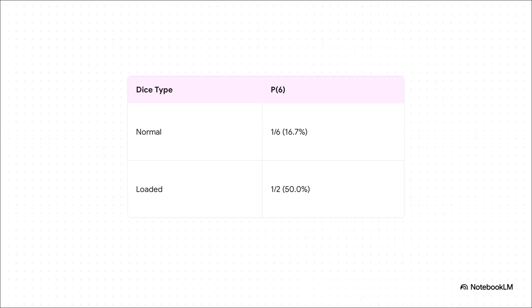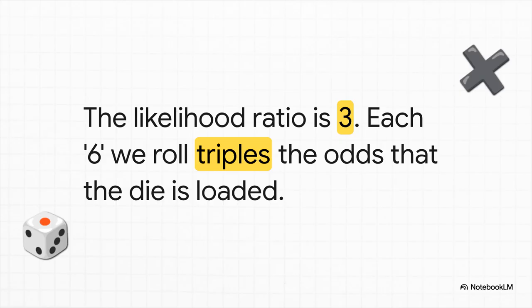First things first. Just like with our spam filter, we need our base probabilities. We know a normal die will land on a 6 about 1/6 of the time. But this particular loaded die we're worried about, it's rigged to land on a 6 a full 50% of the time. Now, let's calculate our evidence score. It's simple. We just divide the loaded probability by the normal one. So 50% divided by about 17% gives us a ratio of 3. That is our magic number. It means that every single time we roll a 6, the odds that this die is loaded triple.